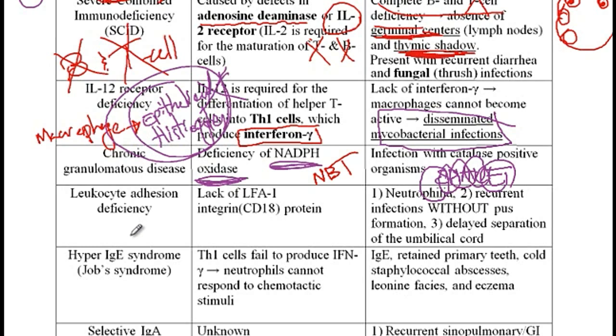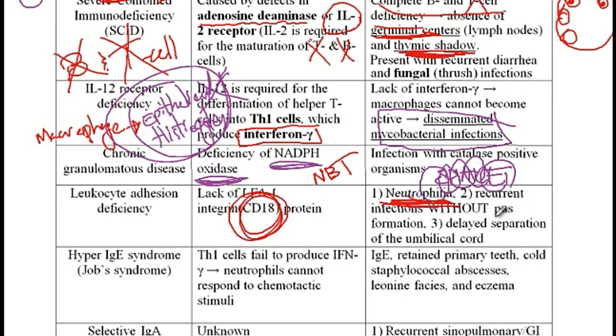Leukocyte adhesion deficiency is due to a mutation in the LFA-1 integrin gene, also known as CD18, and these patients present with neutrophilia. So since neutrophils cannot go to the site of inflammation, they would keep building up in the peripheral blood, and thus there would be neutrophilia.